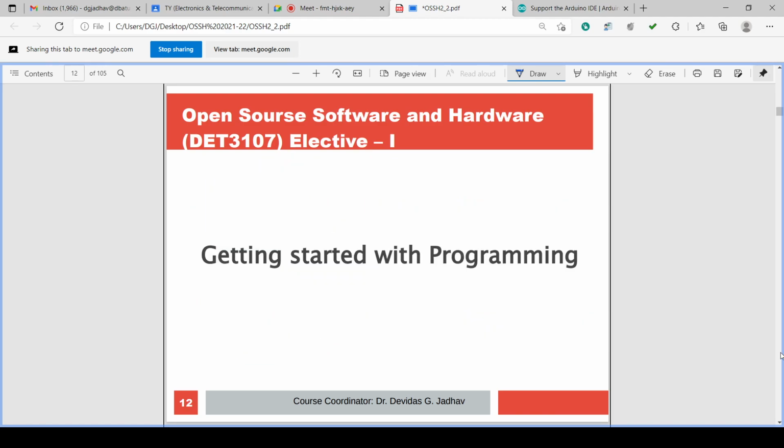Now let us get started with programming. Hope you have understood the downloading of this, and you can also check how to download and what the different components in the software are. Already I have uploaded all the experiments in the laboratory of open source software and hardware, and all the downloading details are available on YouTube. You can check it. So let us start with the programming.